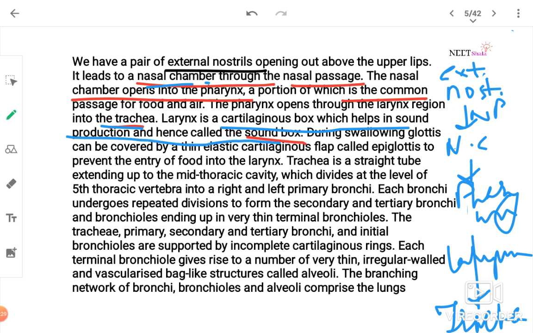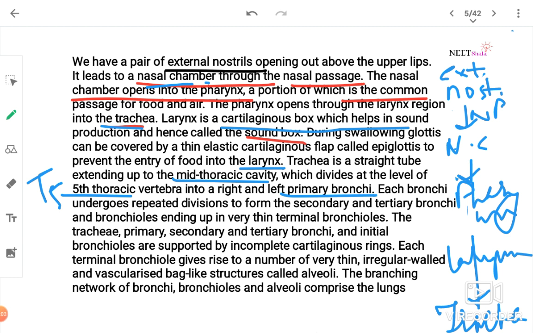Larynx is a cartilaginous box which helps in sound production and hence is called the sound box. During swallowing, glottis can be covered by a thin elastic cartilaginous flap called epiglottis to prevent the entry of food into larynx. Epiglottis is a thin cartilaginous flap. It is not bony, it is cartilaginous. Trachea is a straight tube extending up to the mid-thoracic cavity which divides at the level of T5, fifth thoracic vertebra, into right and left primary bronchi.